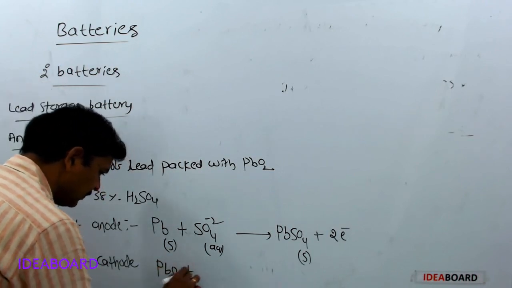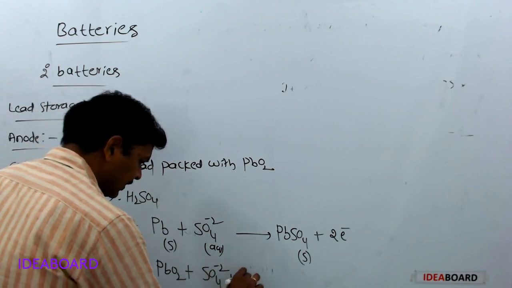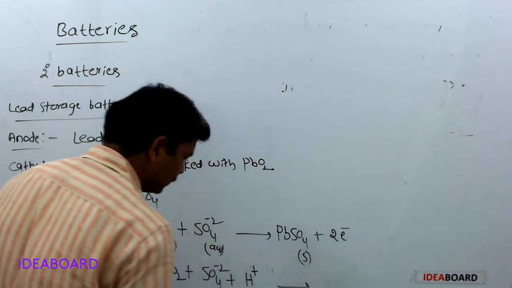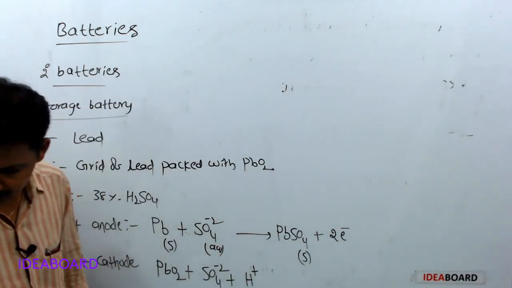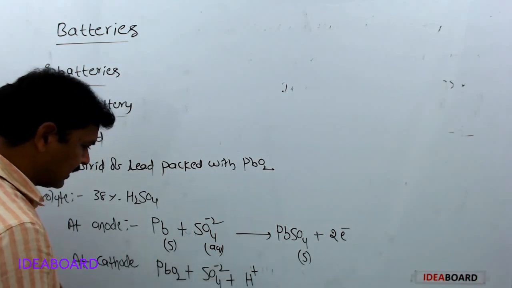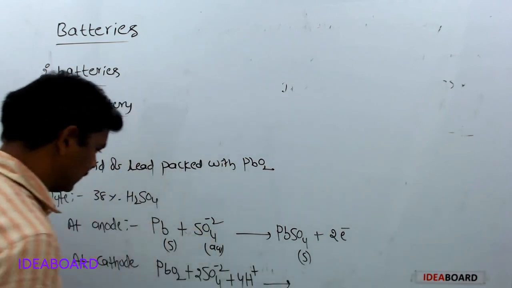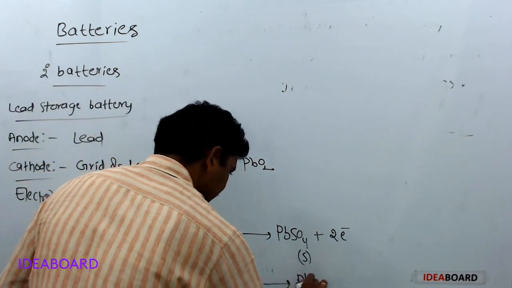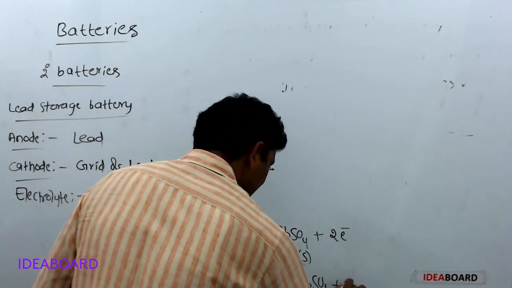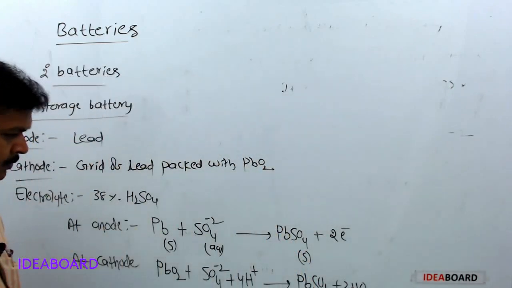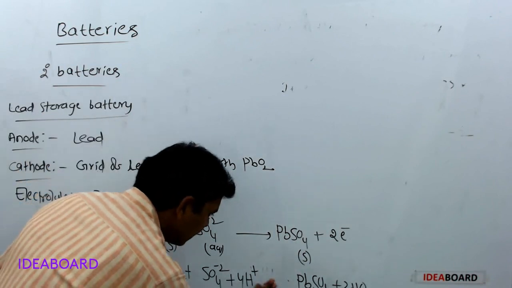PbO2 plus sulfate ions plus H plus ions gives rise to PbSO4 plus 2 moles of water. Balance the charges: here minus 2 plus 4, then add 2 moles of electrons.